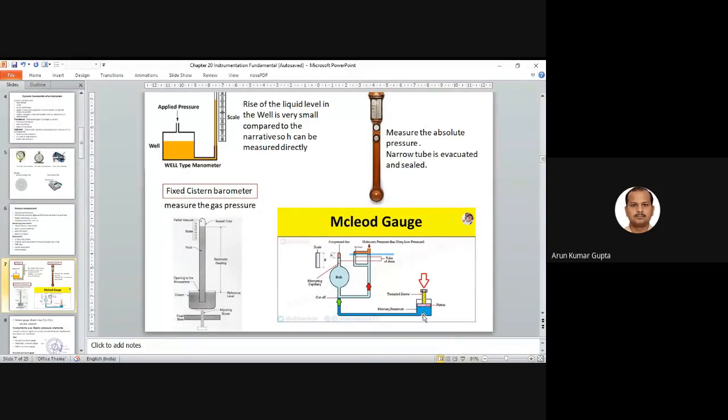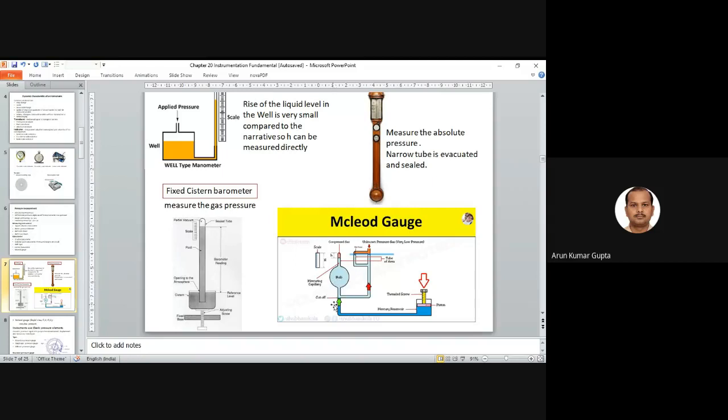We have the large mercury tank, which means it can absorb very high pressure, right? We have the thread screw here. Let's say if we apply some pressure here, the level will go down.